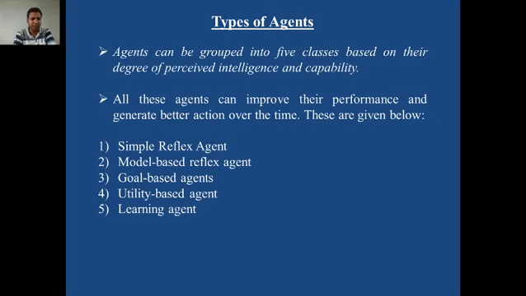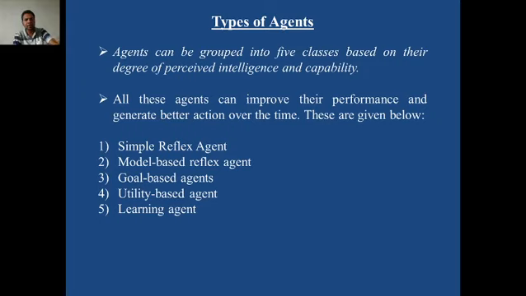Utility, I explained in the previous lecture, is nothing but preference. That means a number of alternatives, a number of preferences are there in front of the agent, and a utility function is used in order to calculate the cost of each alternative to reach the goal. If the agent works on this particular philosophy, then such an agent is called a utility based agent.